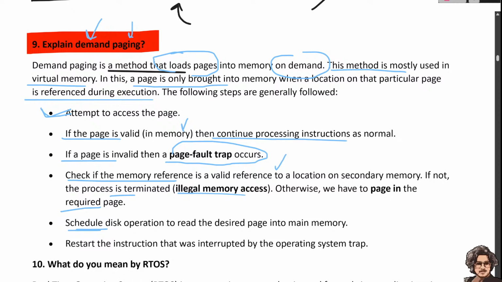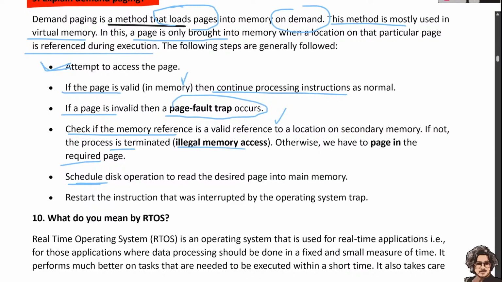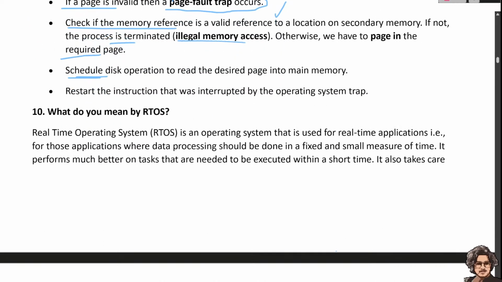And if the page is not there, the page is invalid, and when we try to access it, a page fault occurs. We have to check whether the memory reference is valid to a location in the secondary memory. If it is not, the process gets terminated, which is called illegal memory access. Otherwise, we have to page in the required page. Then we schedule the disk to read the desired page into memory and restart the instruction that was interrupted by the operating system trap.